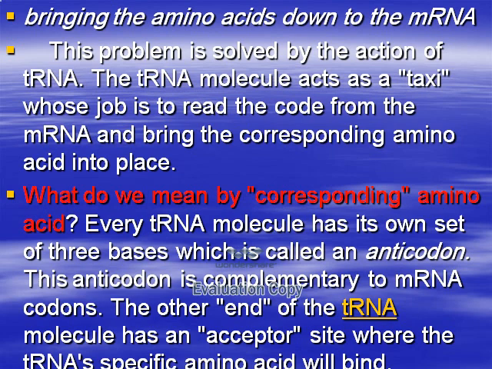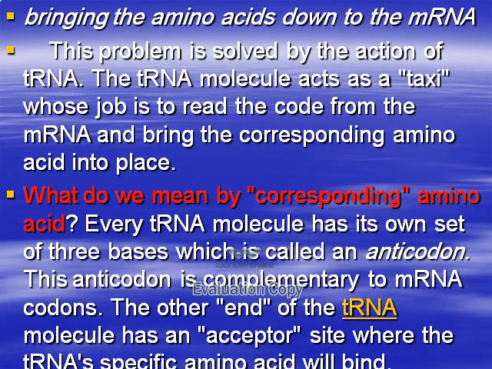Bringing amino acids down to messenger RNA is done by the action of tRNA. So the tRNA molecule acts as a taxi or delivery, whose job is to read the code from mRNA and bring the corresponding amino acid into place. So tRNA is called a delivery or a taxi because it reads the message and brings the corresponding amino acid to the proper place in the ribosome. What do we mean by corresponding amino acid?